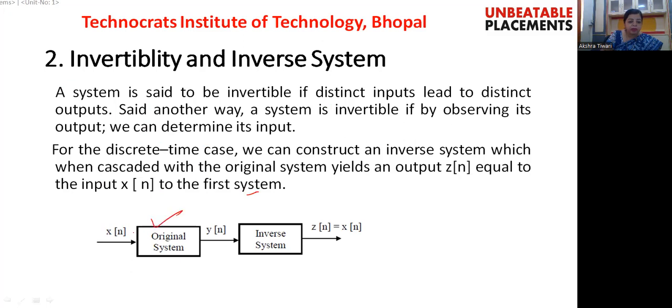This is our original system to which we apply an input signal x[n], and it generates an output signal y[n]. Now we may design a system that we will call the inverse system, to which we apply the output of this first system. This inverse system processes the signal so as to give us an output equal to the input applied over here. If this is possible, then that type of system is said to be an invertible system. If it is not possible, then it is said to be a non-invertible system.